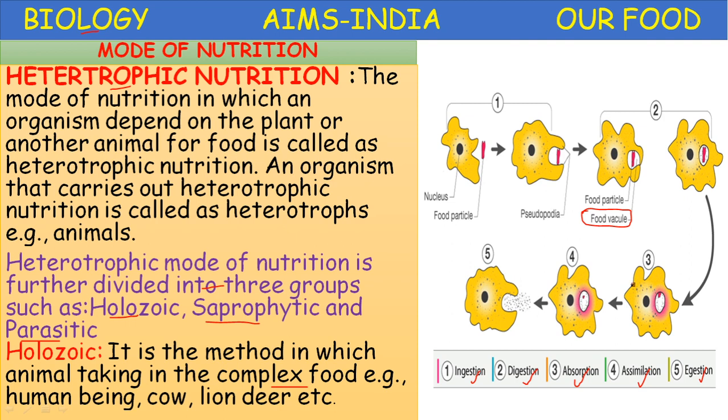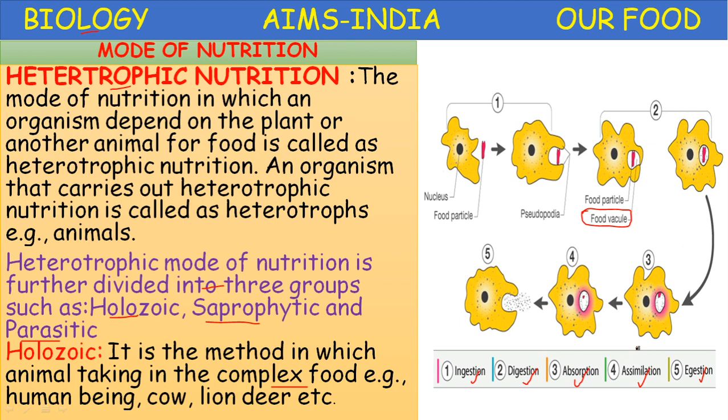In amoeba, intracellular digestion takes place inside the cell, in the food vacuole, whereas in human beings, cow, lion, deer, the digestion takes place in the lumen of the intestine, the space present in the intestine. Such type of digestion is called extracellular digestion, outside the cell.